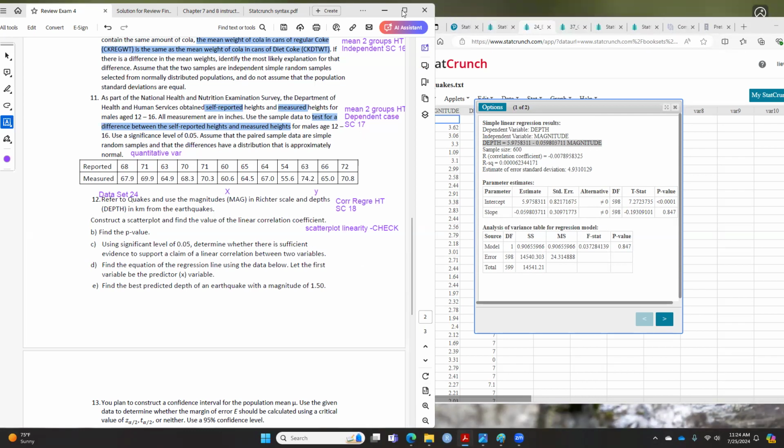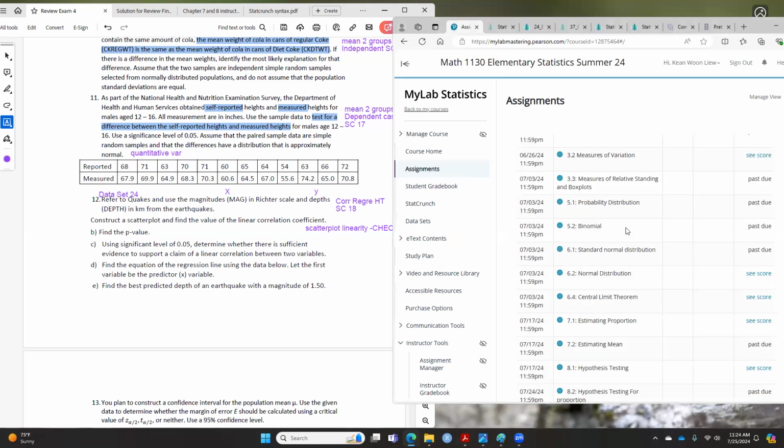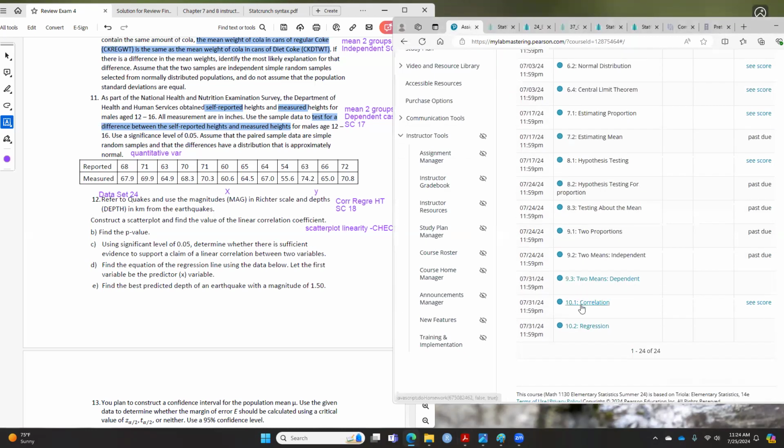The first thing I want you to do, class, is make sure you do your homework. There are 3 homeworks left, which are 9.3, 10.1, and 10.2. These are the 3 homeworks left. Finish your homework this weekend. Again, do not procrastinate. Do your homework first.